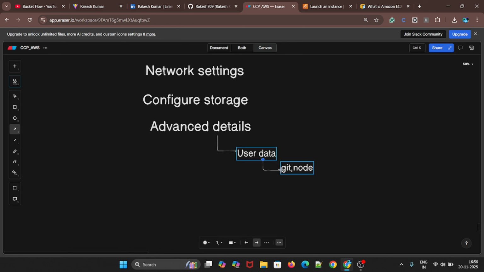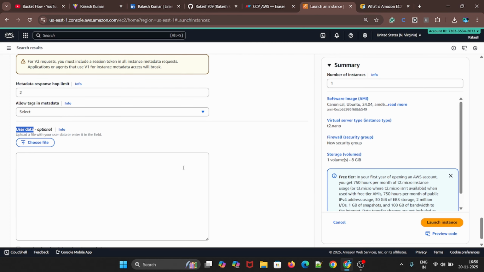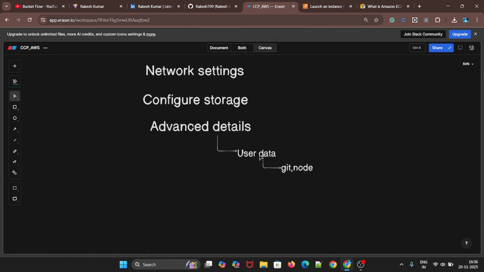So what you can do is create one script and paste it under the user data section. When you launch the instance, while booting starts, it will install all these dependencies, git and node. It will run only one time, not more than once, only while booting. After that, it will not run.